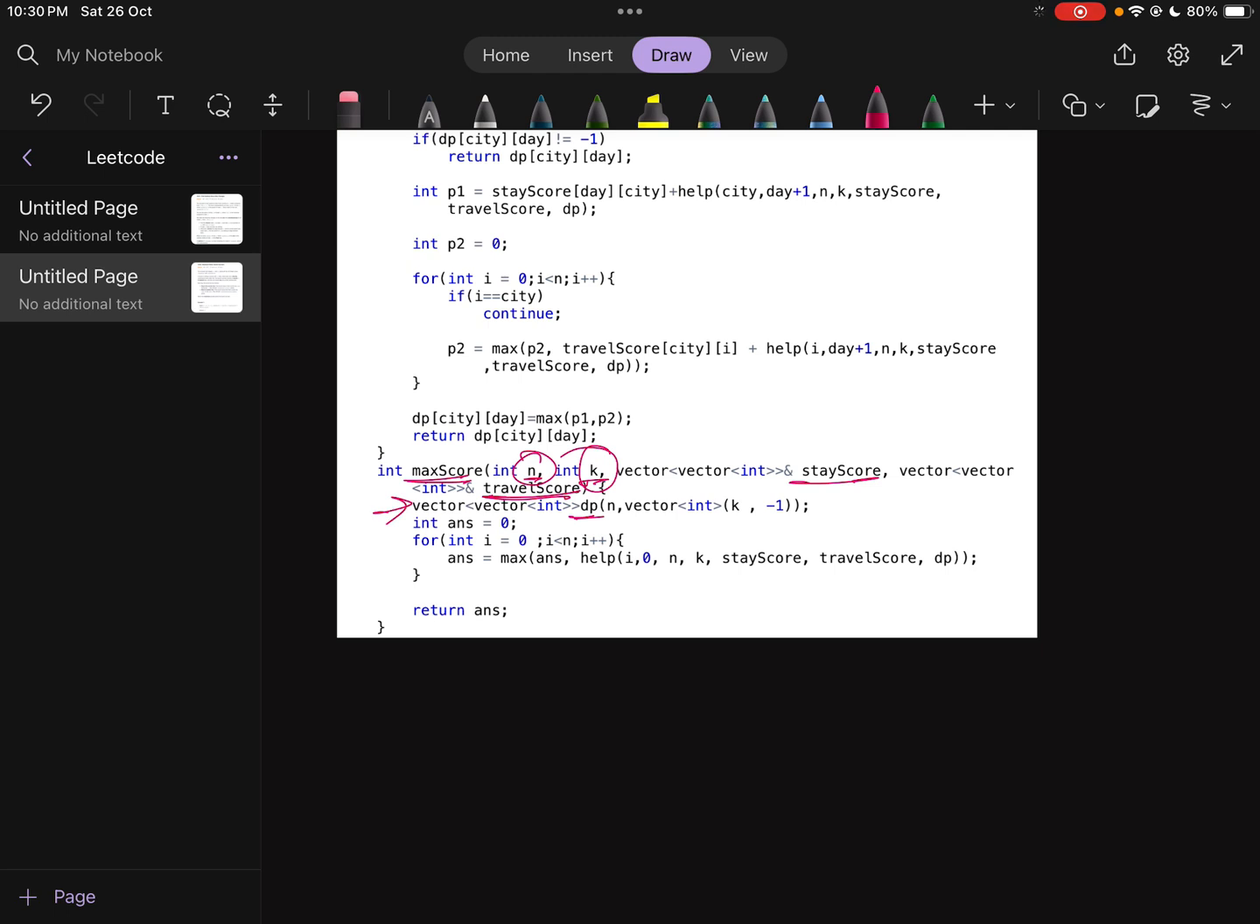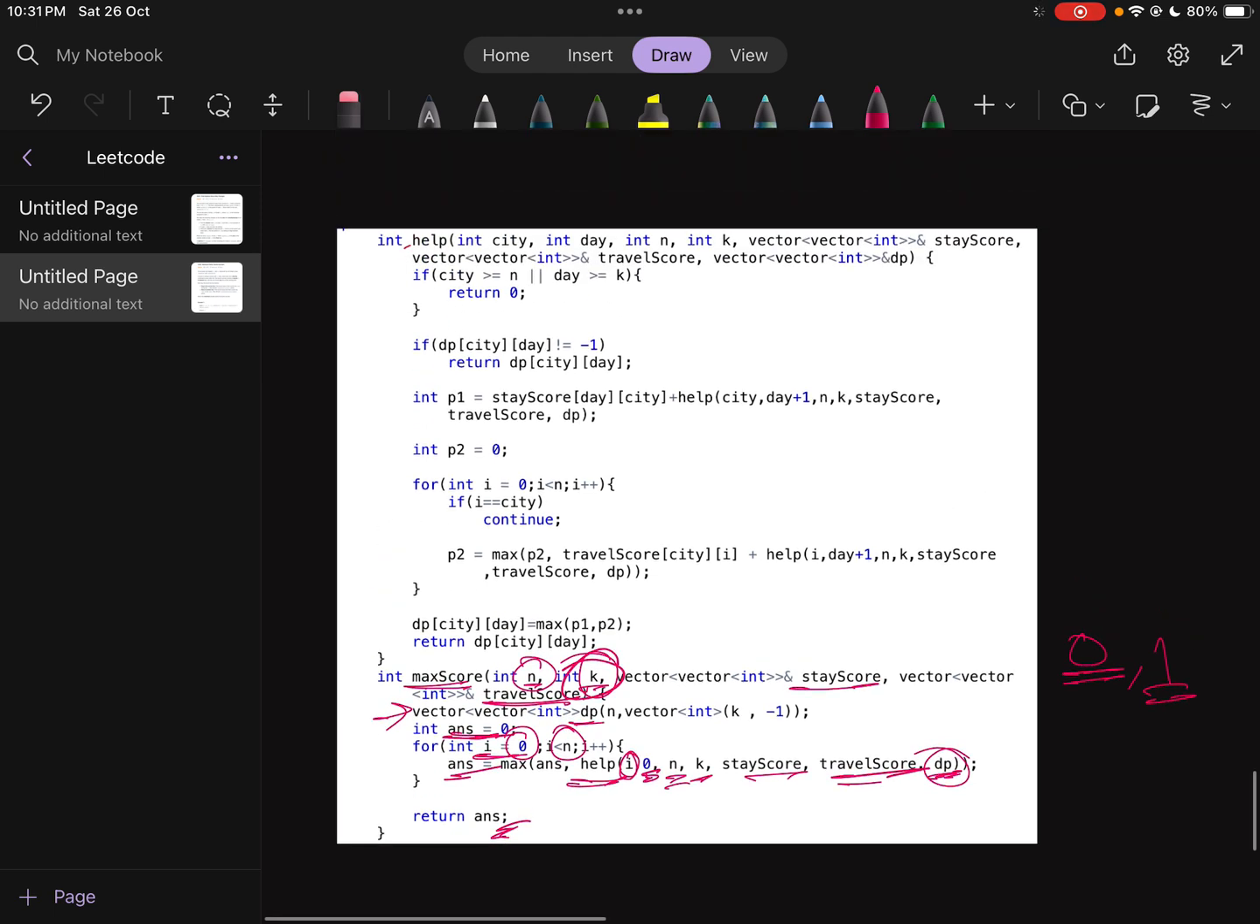Okay. Now we have to return an integer variable, the maximum score, which is initially answer equal to 0, and I can start from any city. So that's why I'm looping from 0 to n minus 1. I am checking if I start from city 0, what is the maximum score I can earn. Then I am starting from 1, and in this way. So I am calling this helper function where I am passing the current city, day 0, which is constant, n, k, stay score, travel score, and dp. And ultimately, after starting from each city and reaching the day after consuming day k, whatever the maximum answer is, I have to return that.